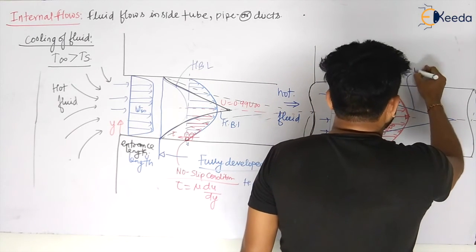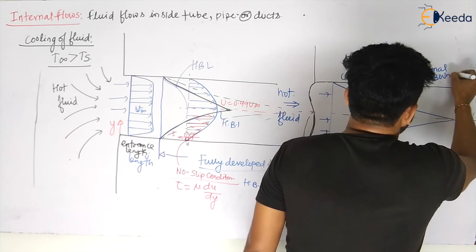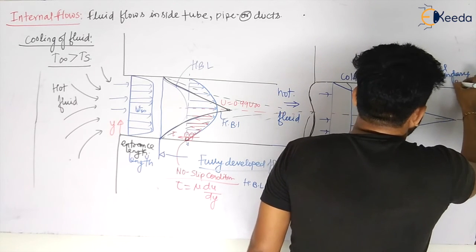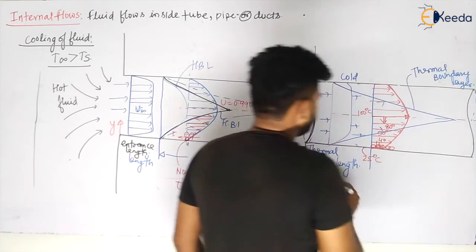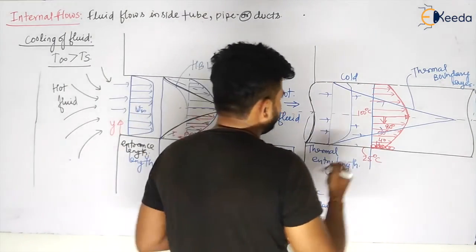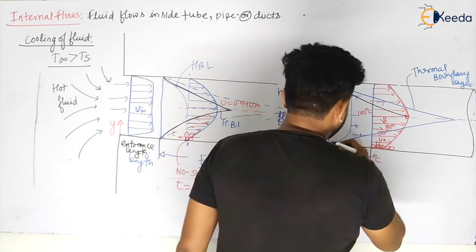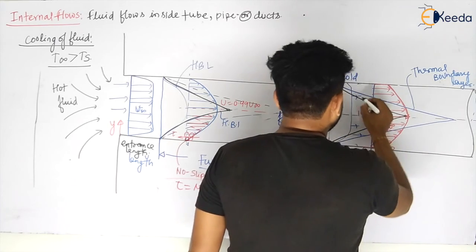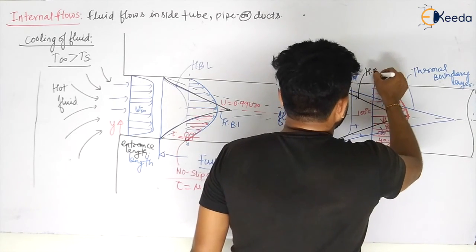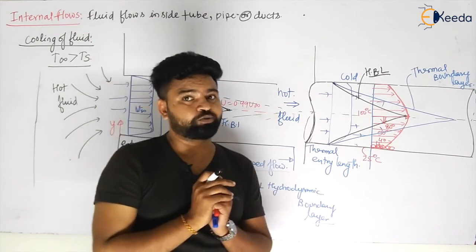That is your thermal boundary layer. Okay, my dear students. And in approximation to this, the hydrodynamic boundary layer will be something like this. That will be your HBL. So like this, these profiles will be developed, my dear students, and hope you have understood this.